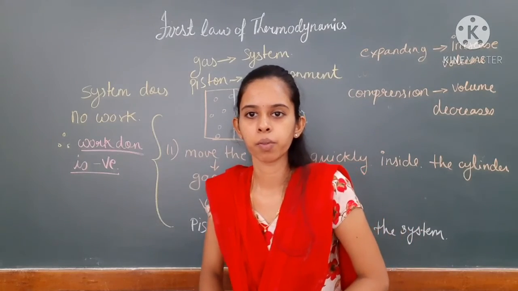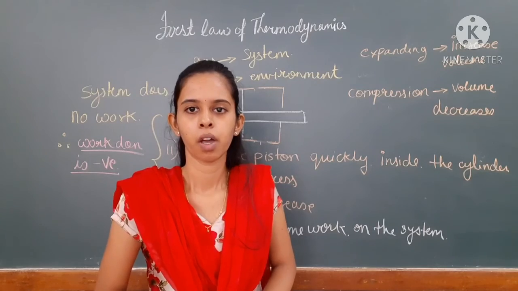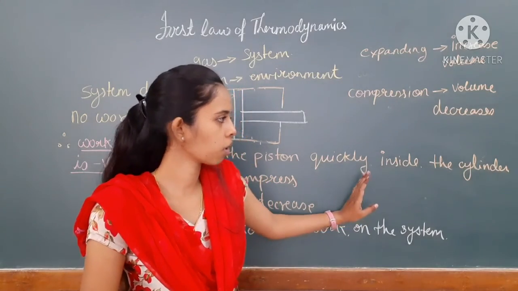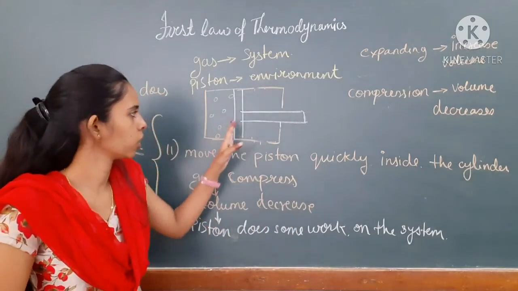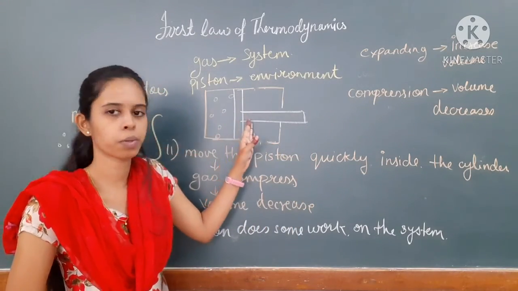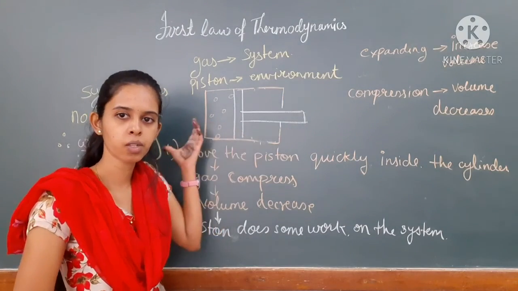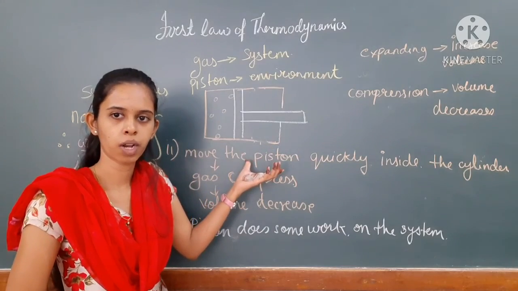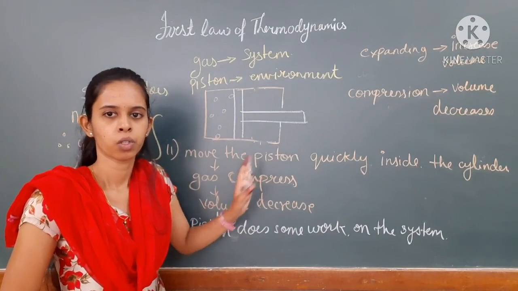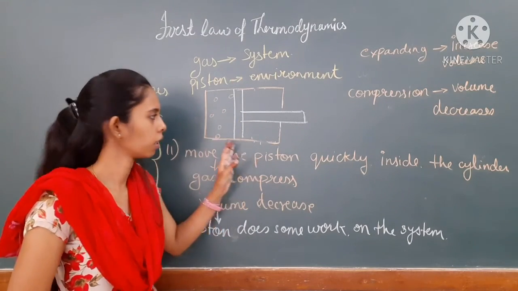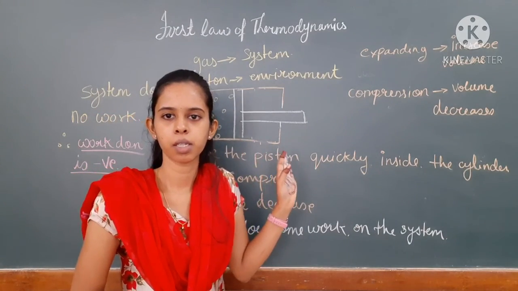Now we have to see how the internal energy changes. We have seen the work done. If you are not applying any energy, or you are not moving this piston, and the quantity of heat applied and the work done are the same, then there is no work done. That is, everything is constant, you are not applying anything here, even you are not moving the piston, so at that time we can say that the work done is 0.